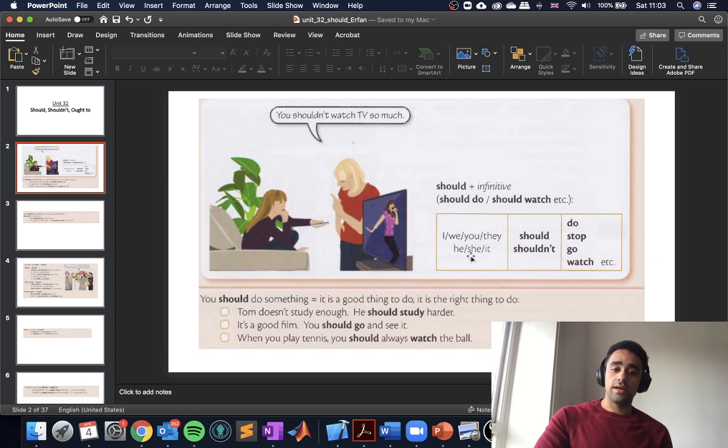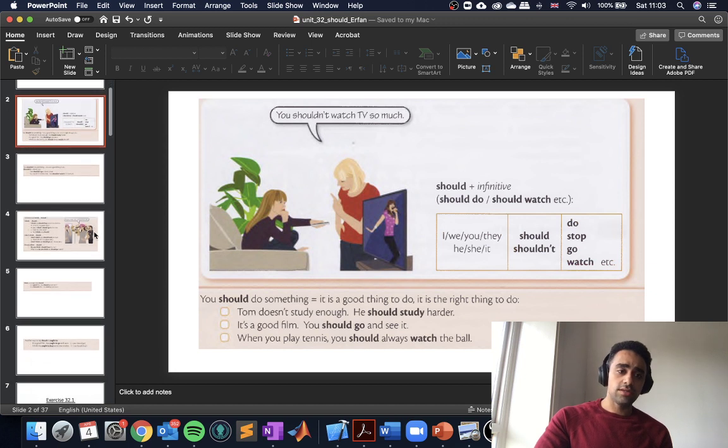So whatever the subject is, I, we, you, they, he, she, it, we have should, or the negative version of it, shouldn't or should not, and then the infinitive. Do, stop, go, watch, and so on.